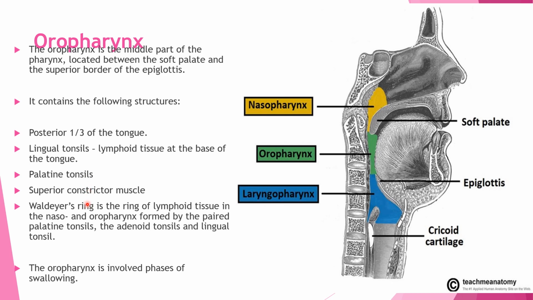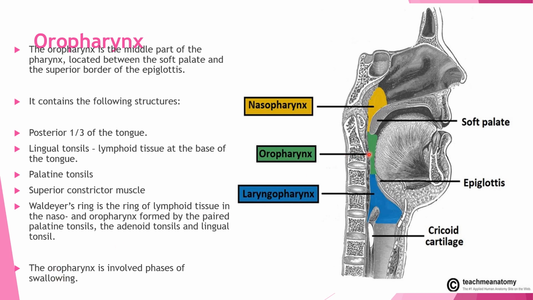Also, the Waldeyer's ring is seen here. Waldeyer's ring we have already seen in the lymphoid tissue. It is a ring of lymphoid tissue and formed by paired palatine tonsil, adenoid tonsil and lingual tonsil. It is involved with the phases of swallowing.